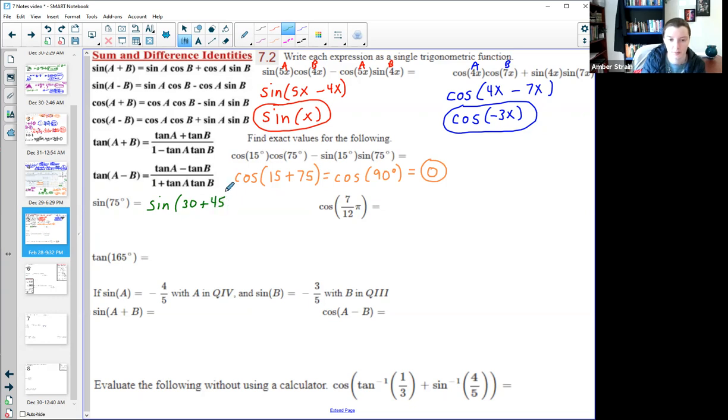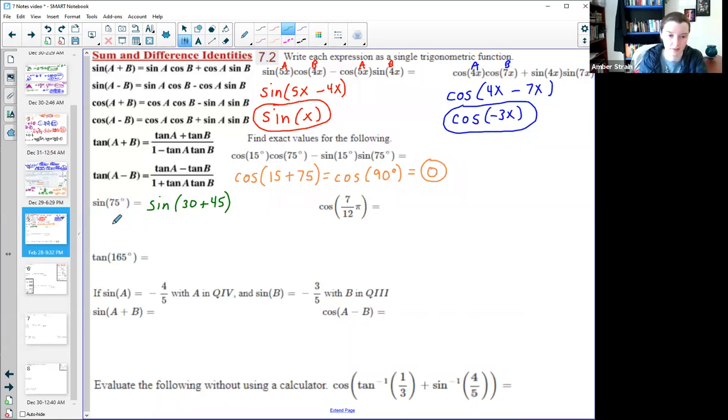So you may have to play with your numbers a little bit, using all of those that we know on our unit circle, going pluses and minuses until I can find some combination. I could have gone another direction, like 180 minus 105, which could have worked out. So there are multiple ways to get through this problem.